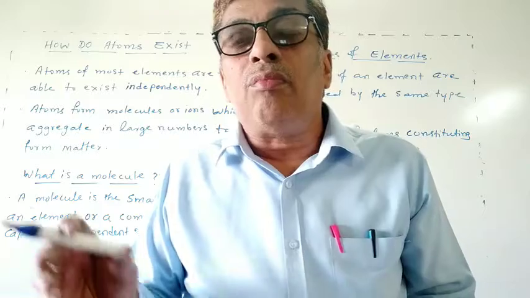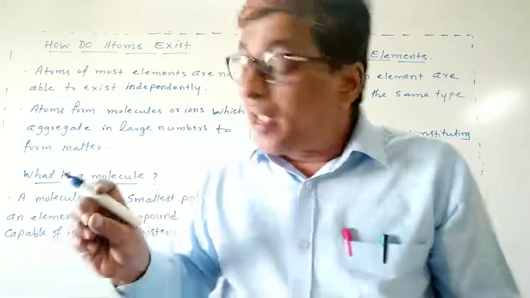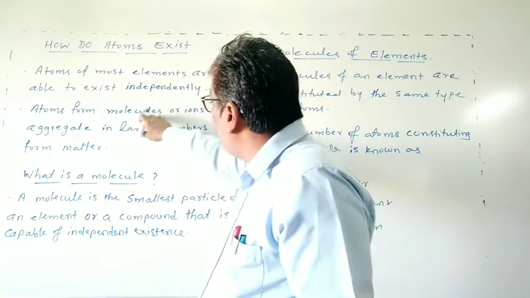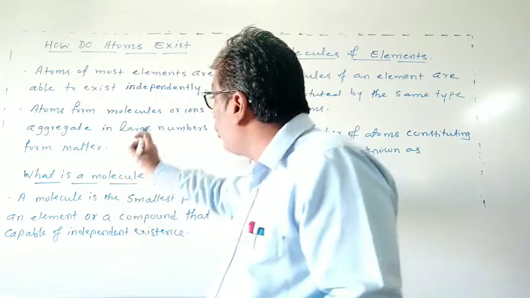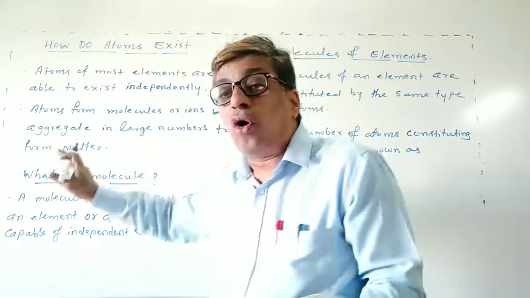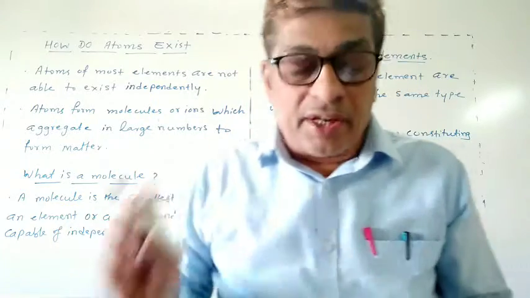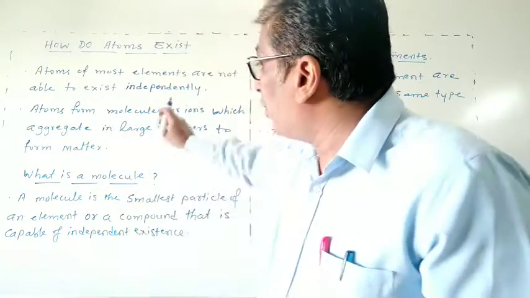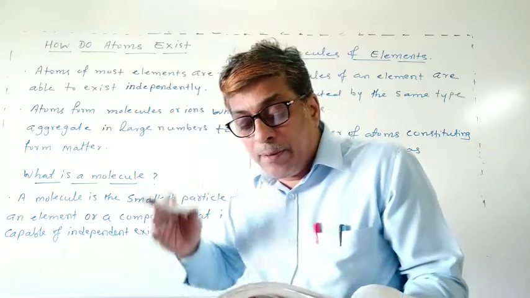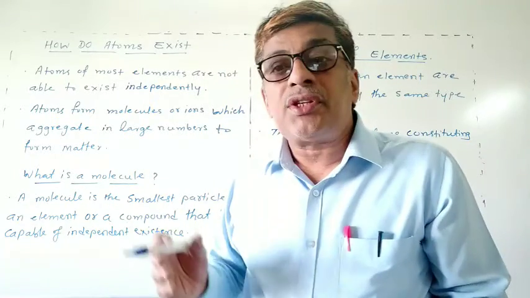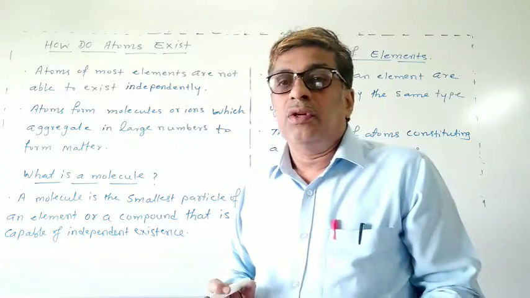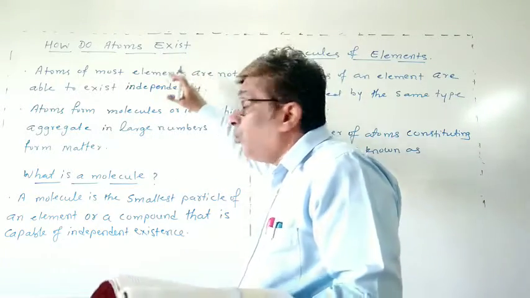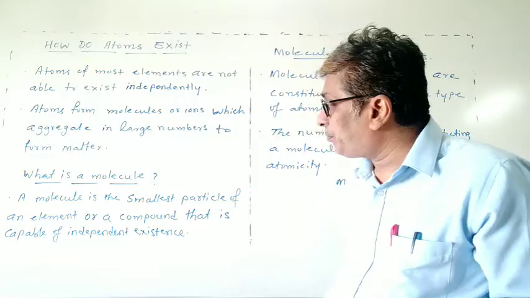Atoms form molecules and ions. Atoms form molecules or ions which aggregate, or group in large numbers, to form matter that can be seen, felt, or touched. This is about how atoms exist.